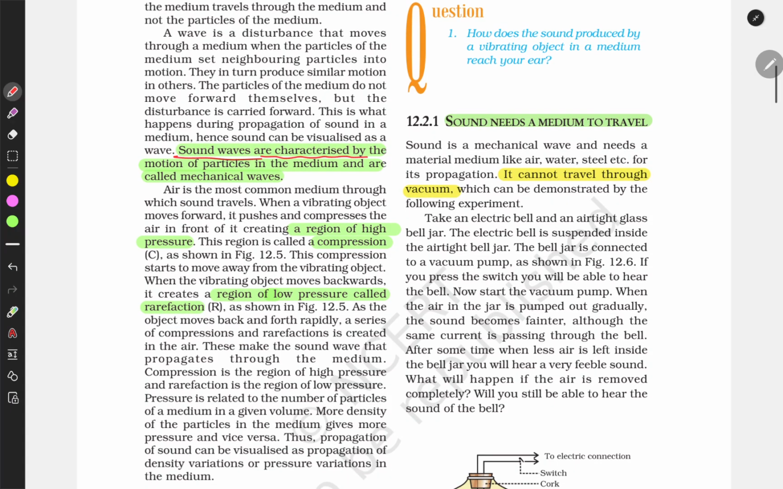Sound waves are characterized by the motion of the particles in a medium and are called mechanical waves. They are called mechanical waves because there is mechanical movement. A region of high pressure is called compression, and a region of low pressure is called rarefaction. What are compression and rarefaction? When the particles are very close together in the propagation of sound, this is called compression. And when the particles are very far apart, this is called rarefaction.